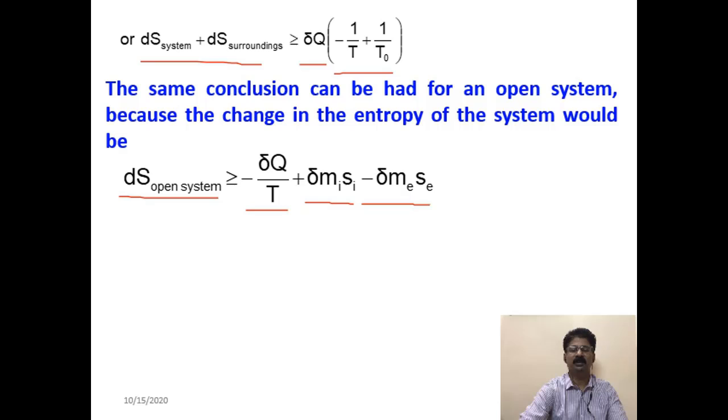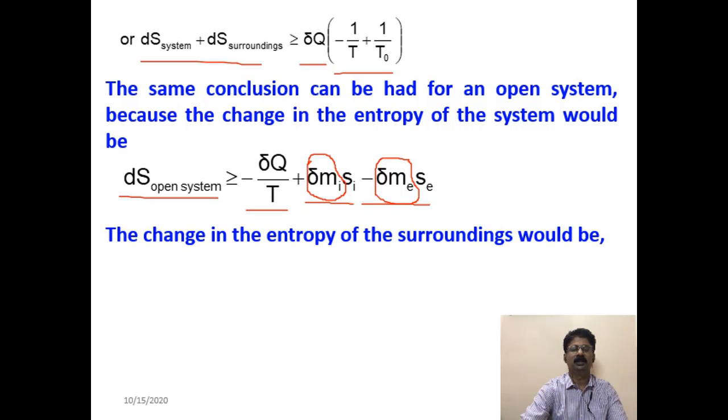In an open system, fluid mass enters the system and also leaves the system. Here delta Mi is the elementary mass entering the system, and delta Me is the elementary mass leaving the system.